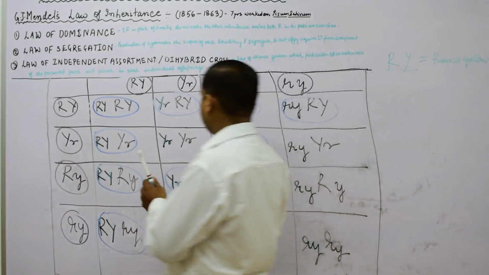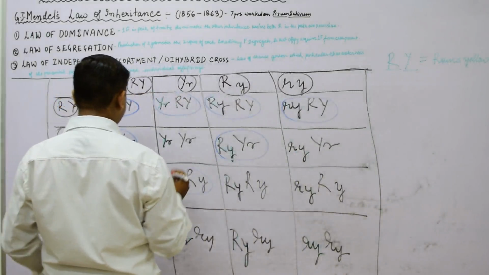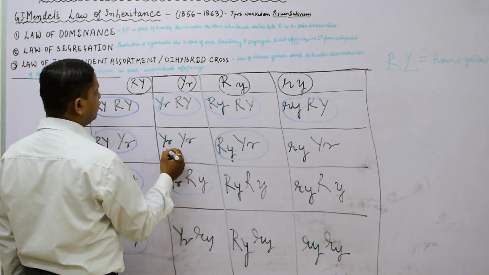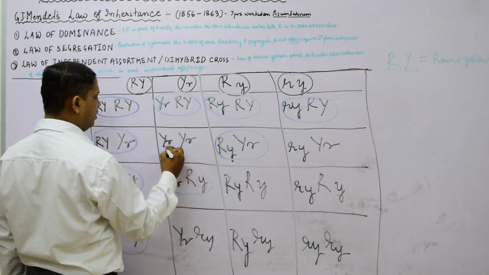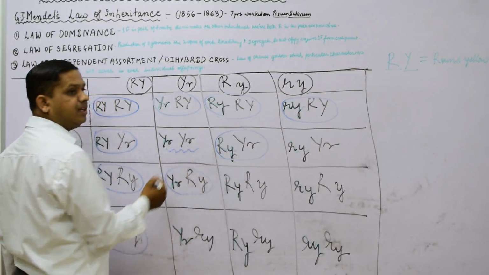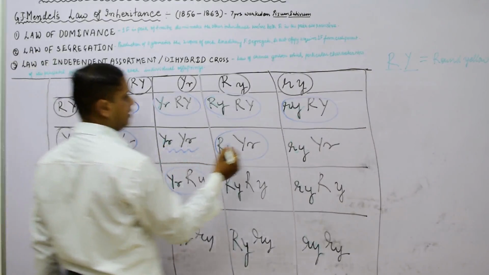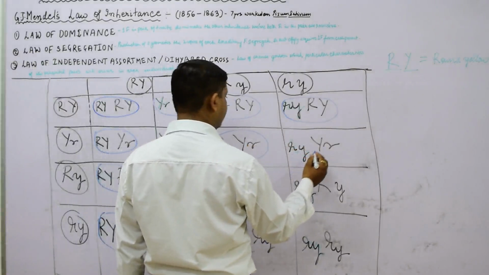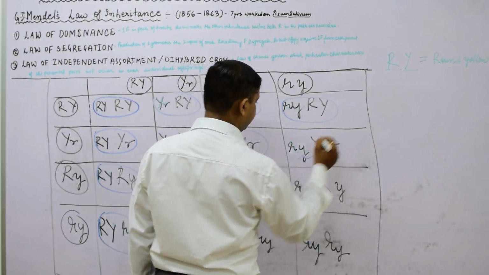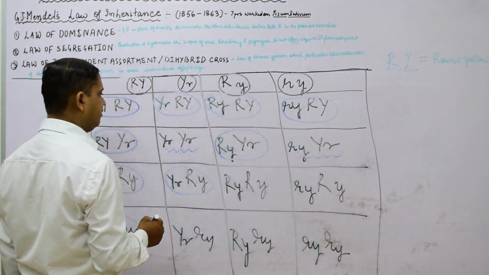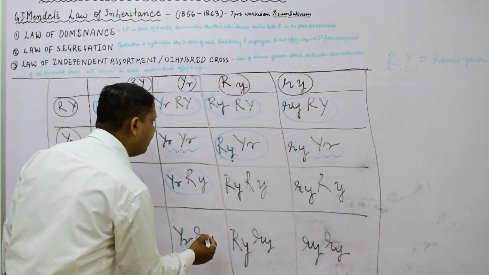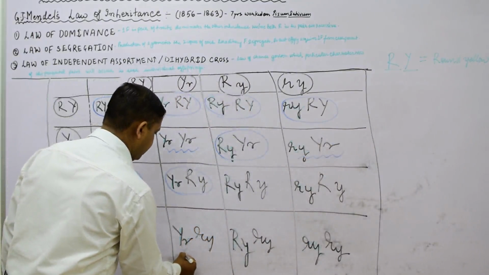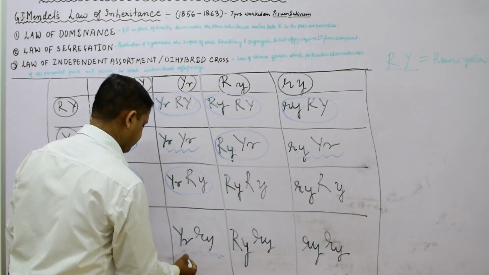Now second we will see: capital Y means yellow and small r means wrinkled, yellow wrinkled. So here also we will see yellow wrinkled. Yellow wrinkled we obtain, and here yellow wrinkled, three of them.